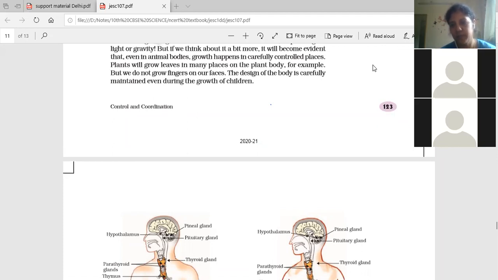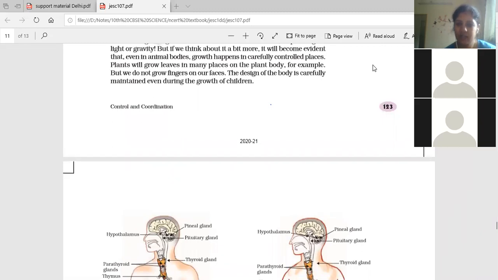Ma'am, can you recap that once again? So when thyroxine level decreases in the body, TSH level increases in the blood. Therefore, what type of food has to be taken when the TSH is increased? TSH increase means thyroxine is less. Now we have to increase the level of thyroxine. So more iodine-rich food has to be taken, in the form of food or iodine supplement.